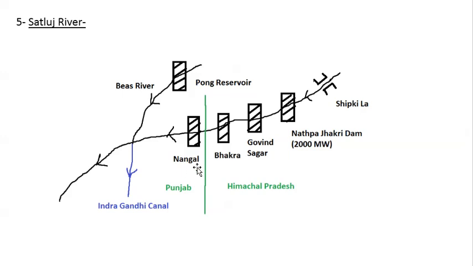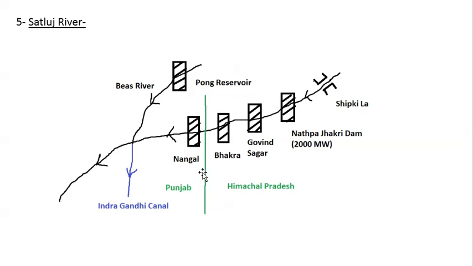Then some information about Bhakra Nangal Dam is also important. The height of this dam is around 226 meter. It is the second highest dam in India and the largest gravity dam in India. So the question can come, if it is the second highest dam in India, then which is the highest dam in India? The highest dam in India is Tihri Dam. The height of Tihri Dam is 265 meter, whereas the height of Bhakra Nangal Dam is 226 meter. So it is clear that Tihri Dam is the highest dam in India.